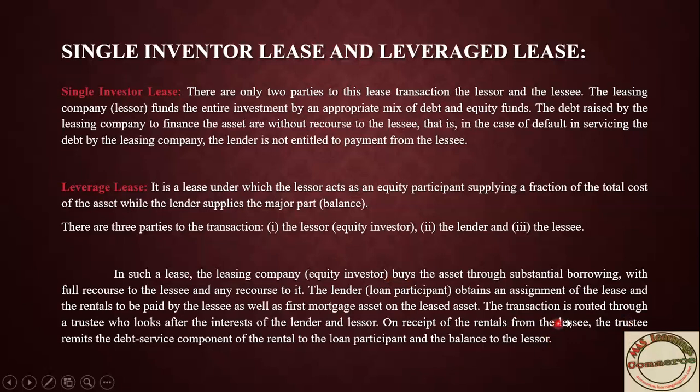The transaction is routed through the trustee, who looks after the interest of the lender and lessor. Both interests he will look after. On the receipt of rental from the lessee, the trustee remits the debt service component of the rental to the loan participant and the balance to the lessor. That is, how much loan they have collected, that much they will pay to the lender, and the remaining amount they will pay to the lessor. The trustee will look after both interests. Like that, this leveraged lease will work.